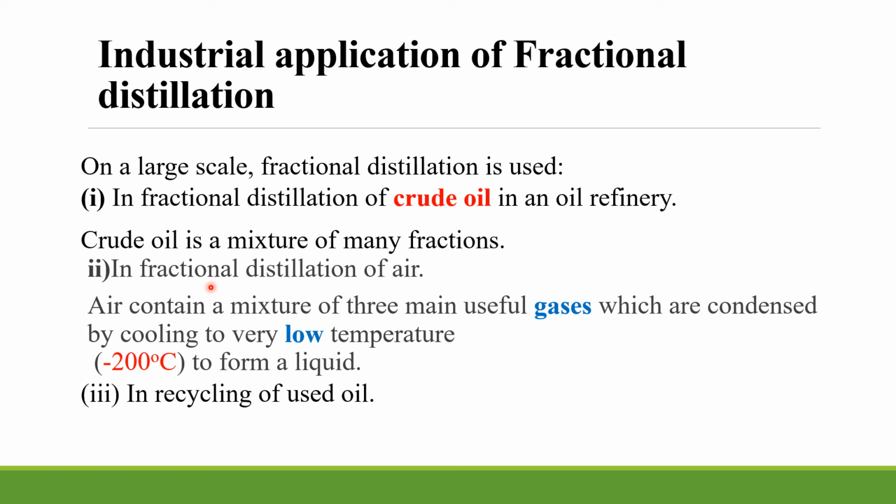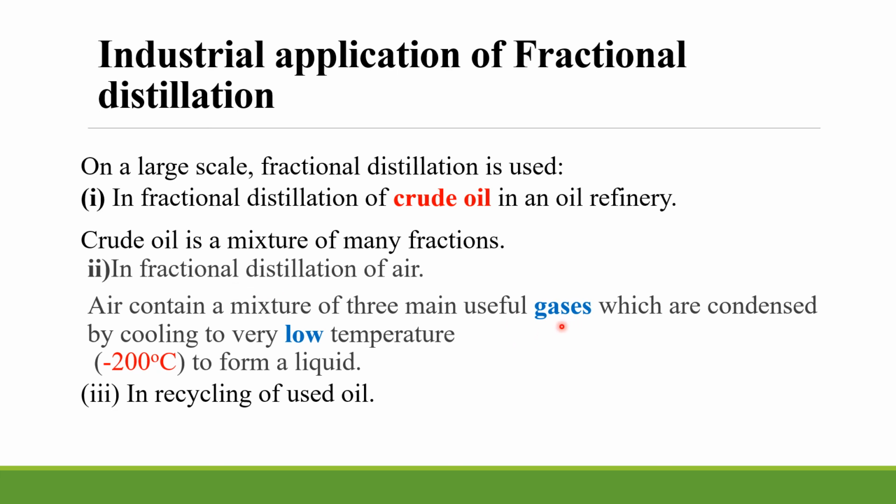In the chapter of air and combustion, you learned that air is made up of dust particles, carbon dioxide, nitrogen, water vapor, oxygen, and some little hydrogen and argon. So, in fractional distillation of air, we are targeting some gases. For example, we are targeting nitrogen, oxygen, and argon. Why those gases? Because they are very useful gases.